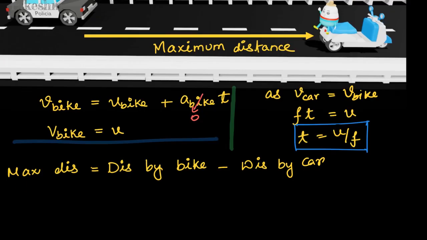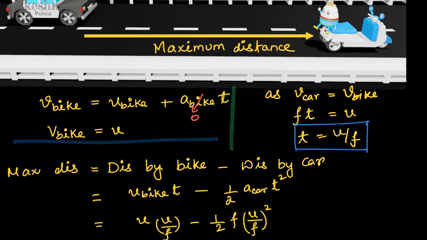Now the maximum distance between them would be the total distance travelled by the bike minus the total distance travelled by the car in this time. From start till now, the total distance travelled by the bike minus the total distance travelled by the car will be equal to this distance. The distance travelled by the bike is speed of the bike into time. Because it does not have any acceleration, we can write distance covered equals speed into time.